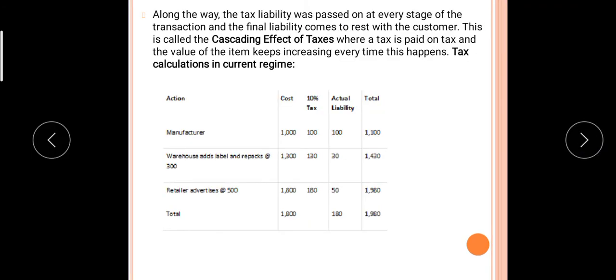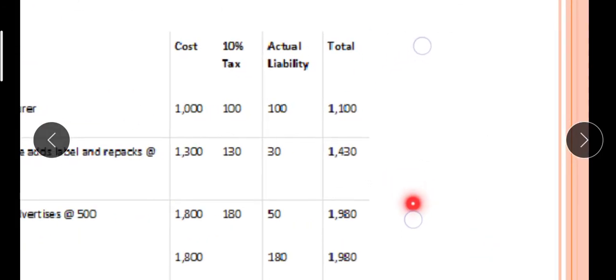This cascading effect of taxes is removed by GST, and now see how it is calculated. The tax liability was passed on at every stage of the transaction, and the final liability comes to rest with the customer. This is called the cascading effect of taxes, where tax is paid on tax and the value of each item keeps increasing every time this happens. Now the current regime, that means GST.